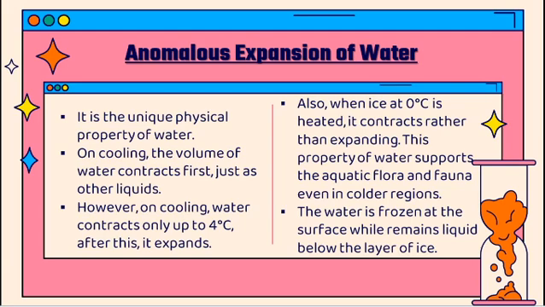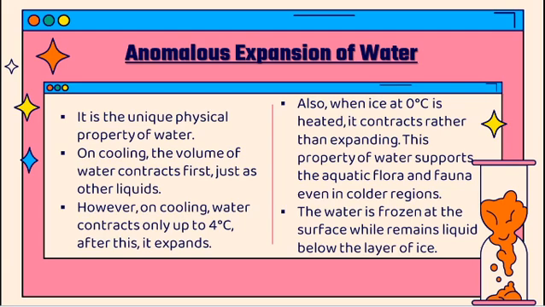Also when ice is heated from 0 degrees Celsius, it starts melting, and melting means it contracts. It is a unique property. Note it. We know that when we start heating, things expand. But here the water contracts first and only then starts expanding. This property supports flora and fauna in colder regions. They sustain because of this property.